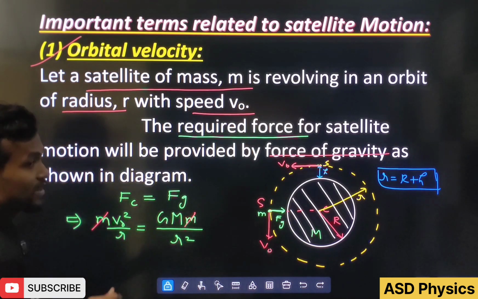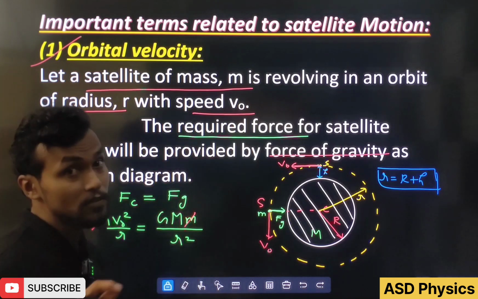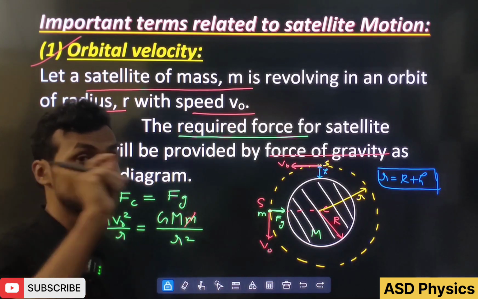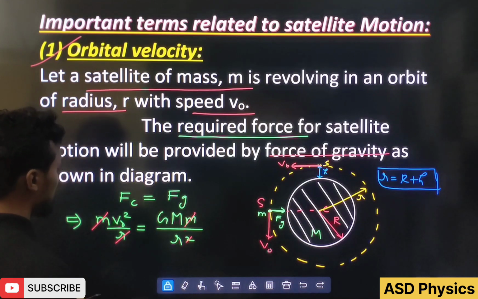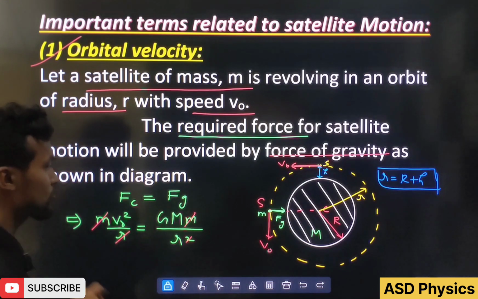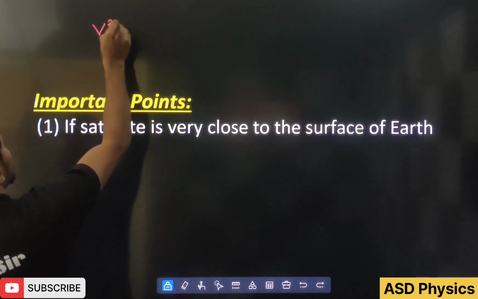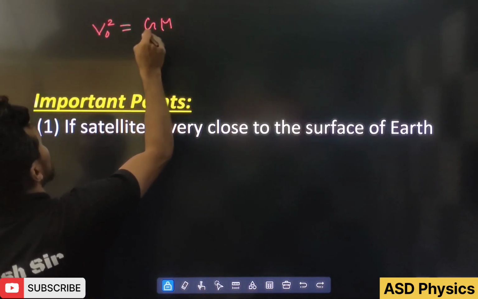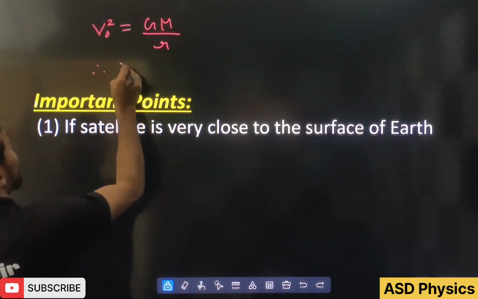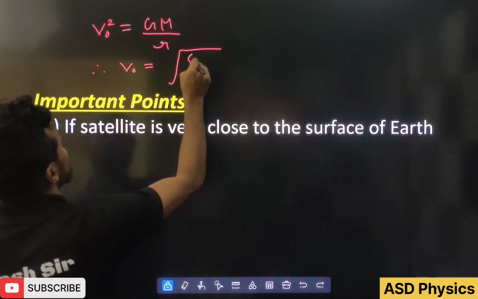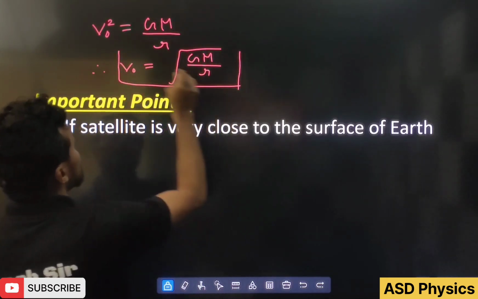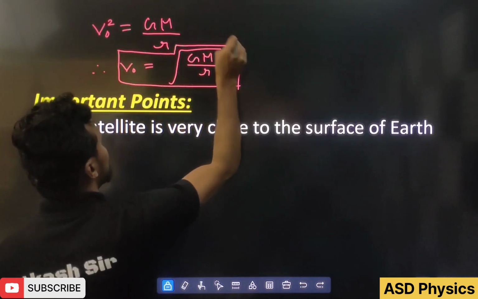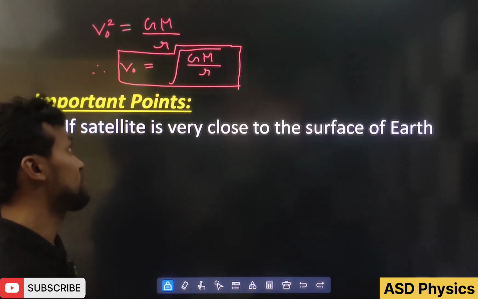Now small m cancels. That means the orbital velocity does not depend upon the mass of the satellite. One r will also cancel out, so v naught square equals GM by r. Hence orbital velocity is given by square root of GM by r. This depends upon the mass of the planet, not the mass of the satellite.